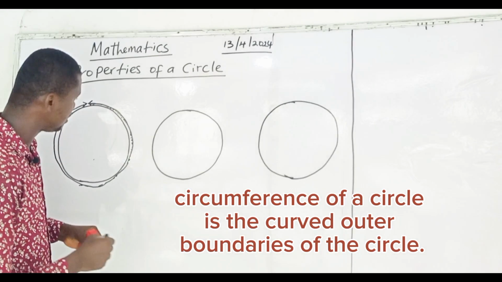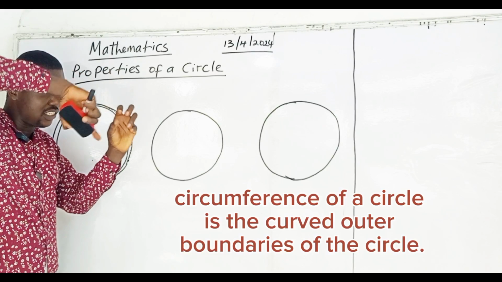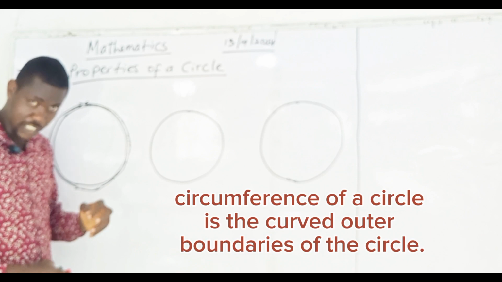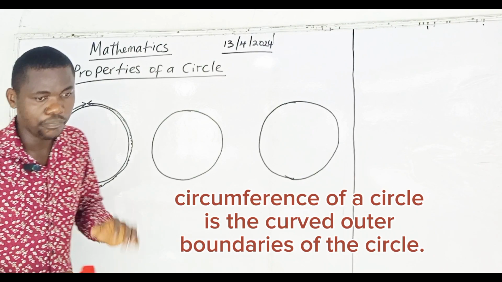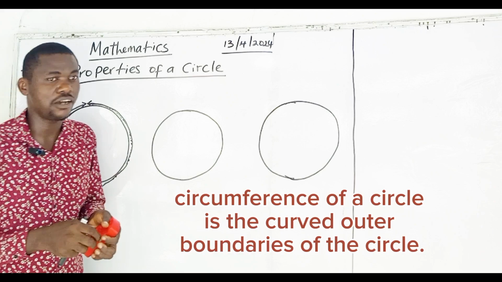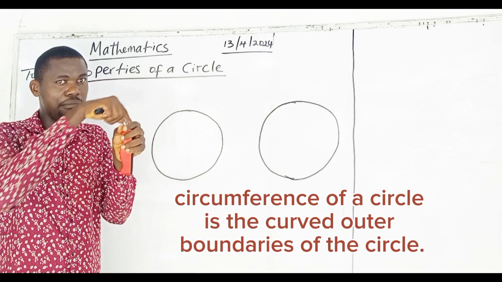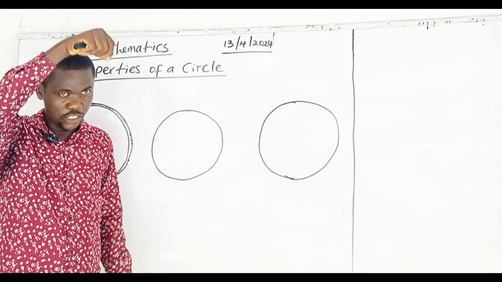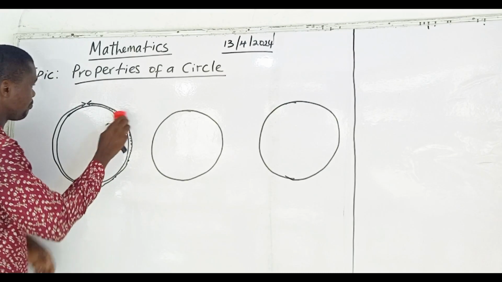Anytime they say make you calculate the circumference of the circle, it means say make you carry the curved outer boundaries of it. You get am? You understand that? Nkechi, they enter your brain, or you come closer if you think they enter your brain. Carry any circle you see, orange or anything, the curved outer boundaries of it na be the circumference of a circle. You fit carry thread, tie am round the orange. When you don tie am round, you lose am. That thread, measure am, then you go understand wetin I mean as the circumference of the circle.